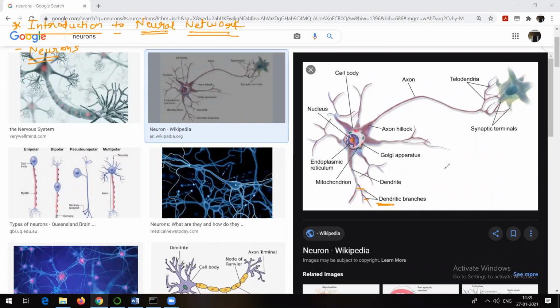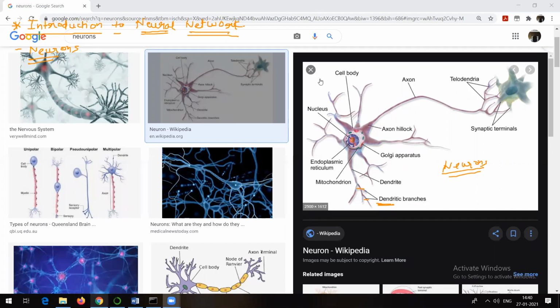Whenever we talk about neurons, first of all, let's see how our body makes use of neurons. It is because of neurons only that our body is able to transfer information from one part to another part. For example, we are able to sense something because of neurons. That's why I told you it's not like there are neurons only in the human brain. Neurons are present everywhere in the human body. Just try to understand that.